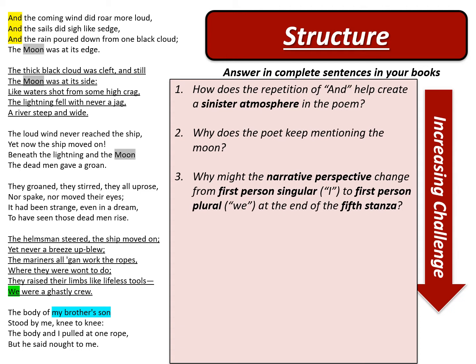So the mariner is a living dead man. He is still alive, but effectively he is a kind of undead thing. And when we meet the mariner at the start of the poem, he is basically wandering the earth in this undead body, telling his story to whoever will listen. It's his punishment for what he did.